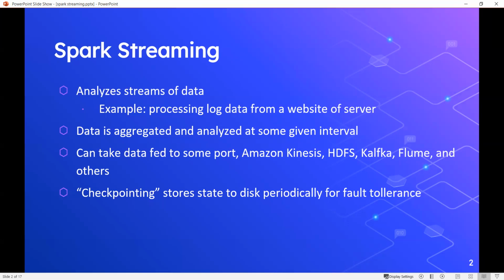And it might not just be about analyzing and aggregating data. It might be about transforming it and just sending it somewhere else. And also you might want to, let's say, store that structured data after transformation into some database somewhere else. That is perfectly a valid use case of Spark streaming as well.